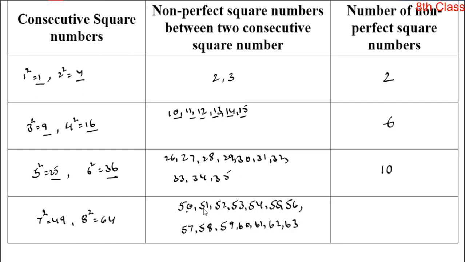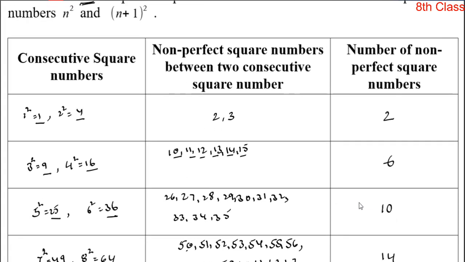So how many numbers are there? 14 numbers are there. So that means in between 49 and 64 there are 14 non-perfect square numbers.